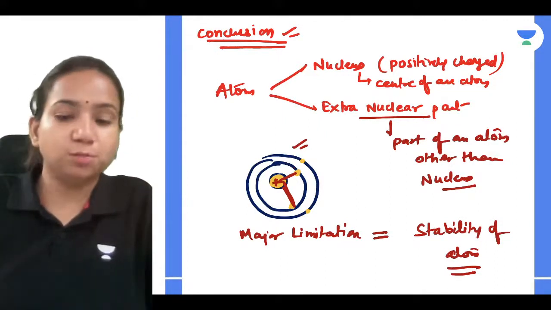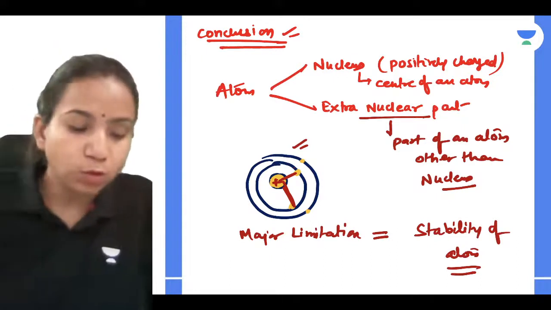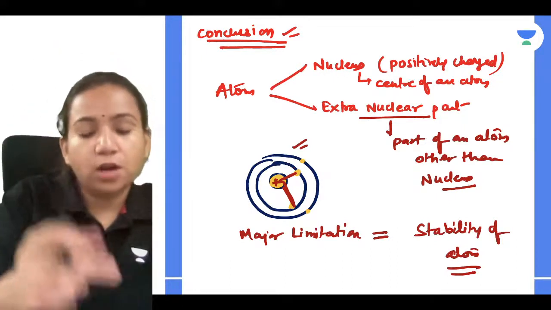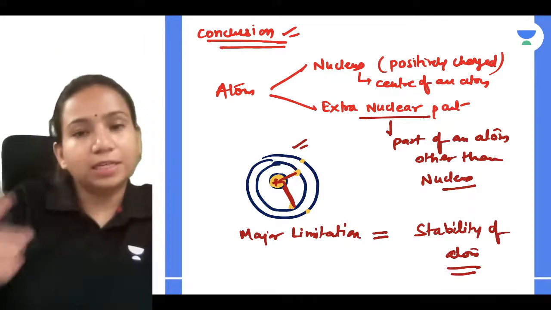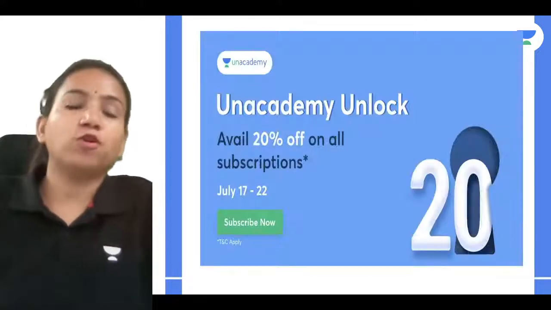So the next scientist who came into the picture is Bohr, right, who gave his model of an atom. So before starting with the Bohr model of an atom, we have to know a few things regarding the atom.